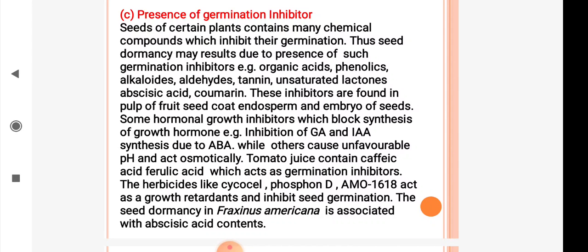The herbicides like Cycocel, Phosfon D, AMO-1618 act as growth retardants and inhibit seed germination. The seed dormancy in Fraxinus americana is associated with abscisic acid content. So when abscisic acid is present, the seed remains dormant. You know the example, Fraxinus americana.